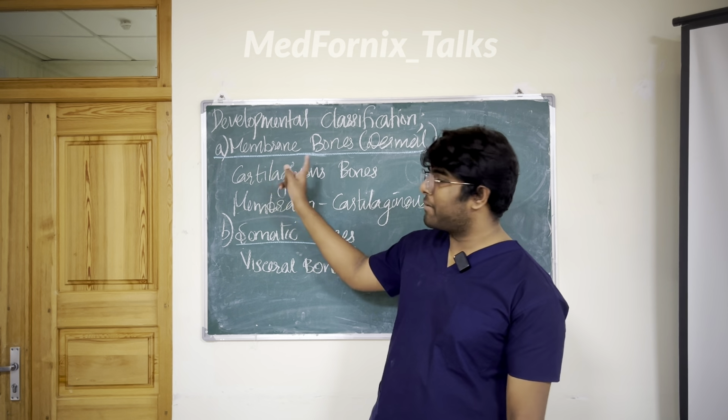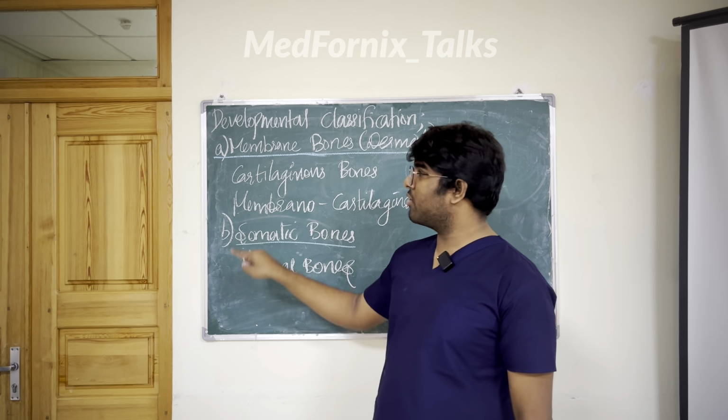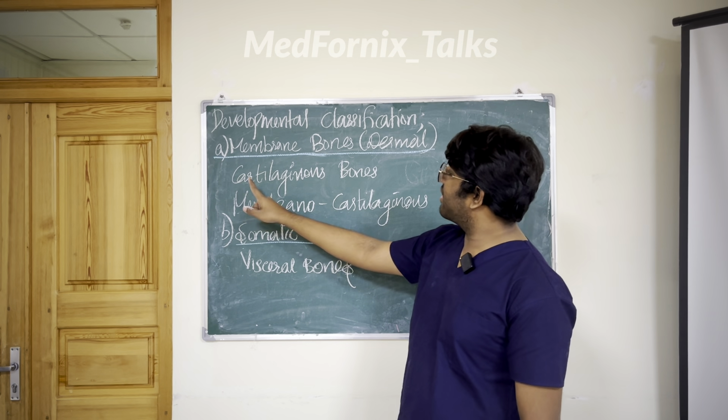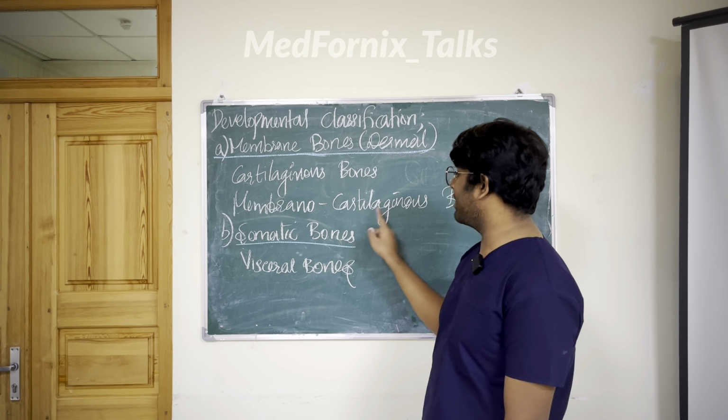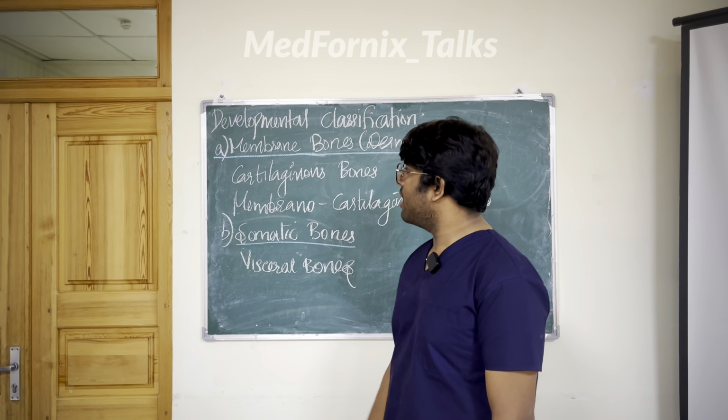First one is membrane bones. Then next is somatic bones. They have subclasses. The membrane bones' subclassifications are cartilaginous bones and membrano-cartilaginous bones, and for somatic bones the subclass is visceral bones. So you can see that